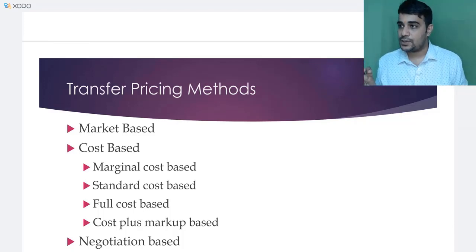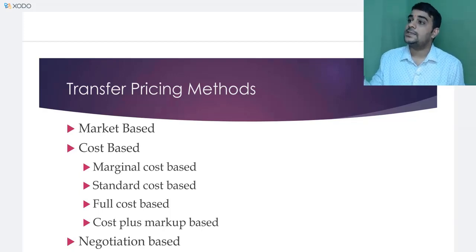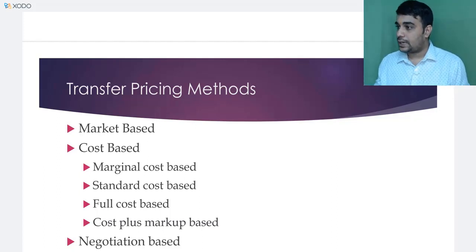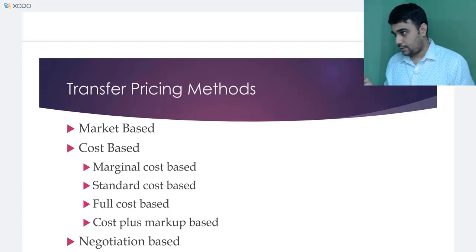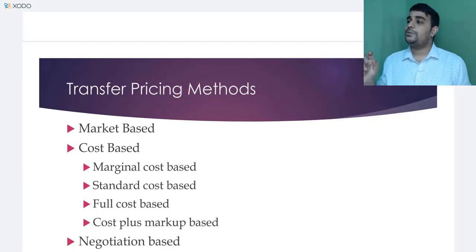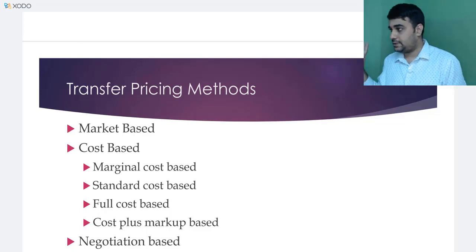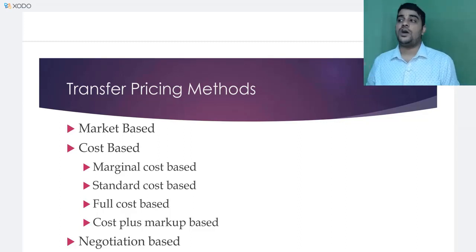Market based approach is technically your availability criteria. What is market based is the external purchase price. Based on the market price of the product, you charge the transfer price. Cost based can be marginal cost based, meaning consider only the variable cost. Standard cost based means you charge a fixed transfer price irrespective of what cost you incur. Otherwise, if you are incurring extra cost, you will increase the transfer price, and if you are saving cost, you will reduce the transfer price.